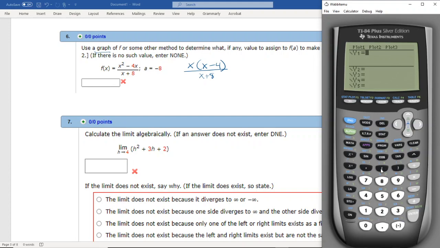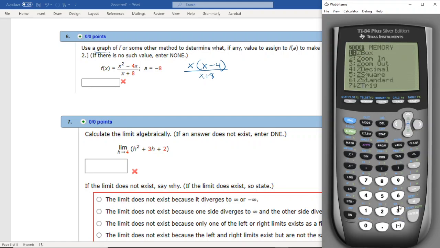Let's clear that out. Parentheses, x squared minus 4x, parentheses, divided by, parentheses, x plus 8. Yeah, since there is no canceling, it could be that there is no such value. We'll see pretty quickly. If we get some asymptotes, which I think we're going to get at -8, then we're not going to be able to do this.